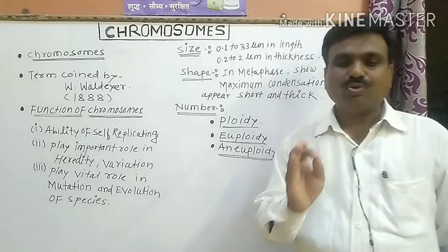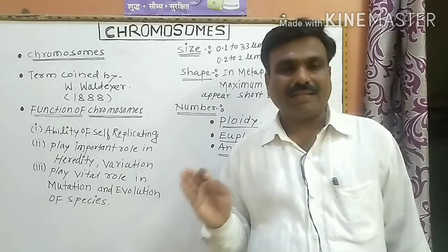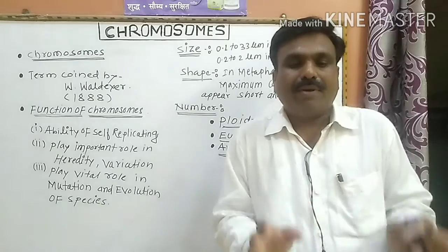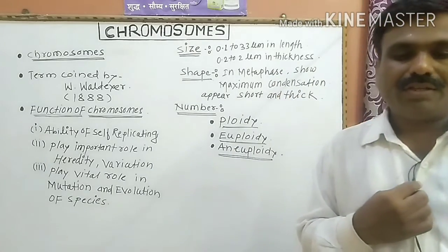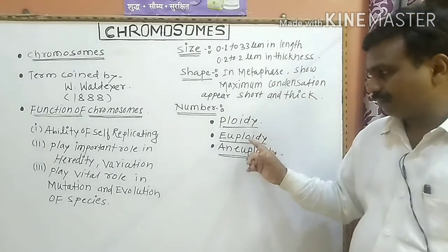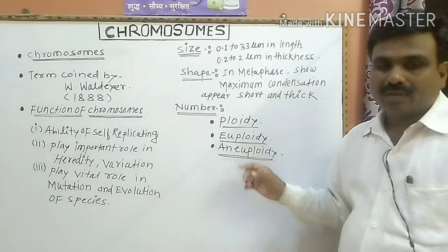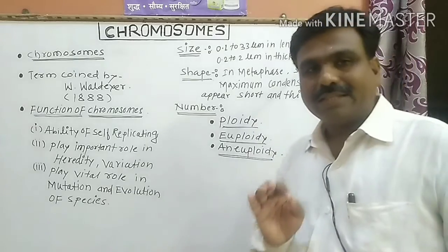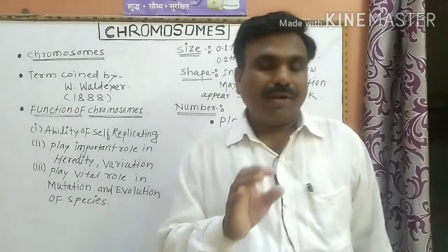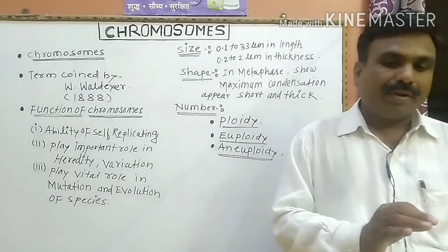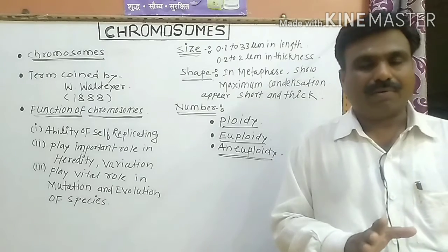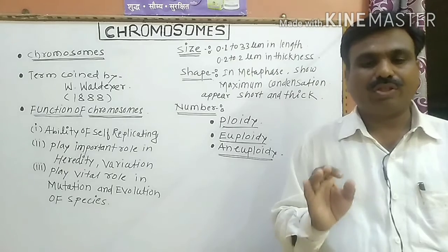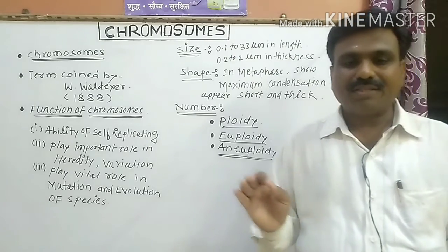When the chromosome number in a cell is an exact multiple of the primary basic number, it is called euploidy. Euploidy is when the chromosome number in a cell is an exact multiple of the primary basic number. Euploidy, simply said.